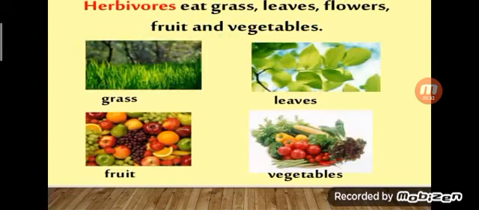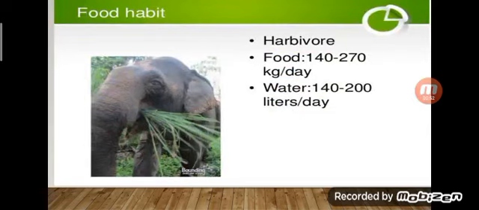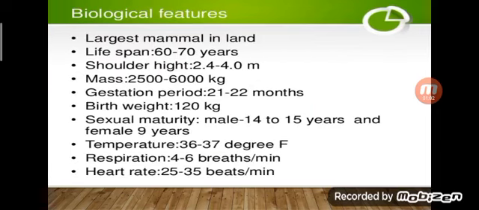Okay. So what do they eat? Some eat plants, some eat animals. So how do we classify them? Herbivores, carnivores, and omnivores. Herbivore means a plant-eating animal. They eat only plants. For example, the elephant. An elephant can eat 140 to 270 kilograms per day. It takes 140 to 200 liters of water per day. It is the largest mammal on land, and its lifespan is 60 to 70 years.